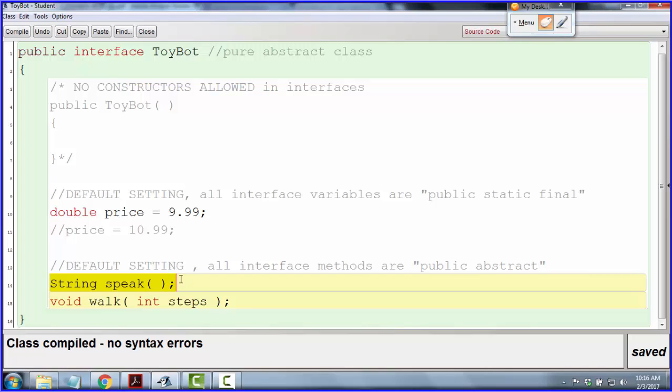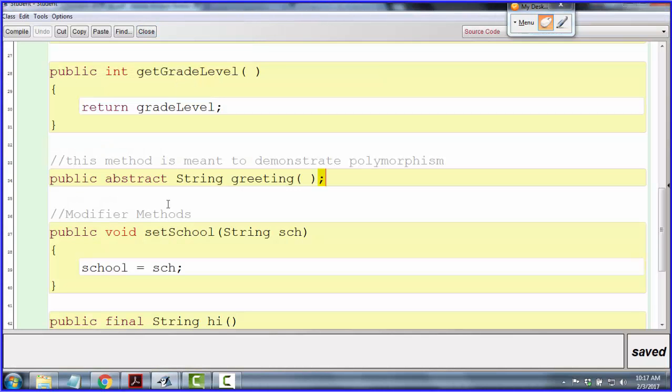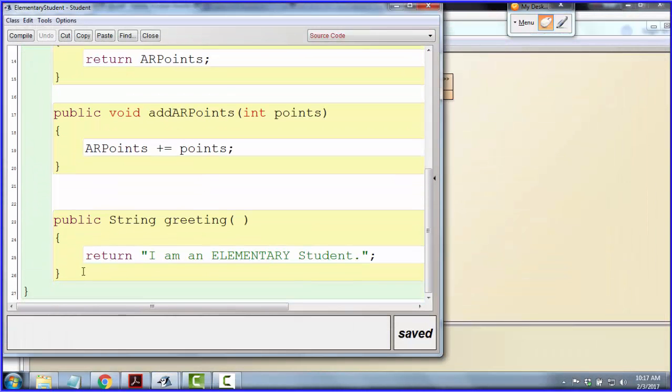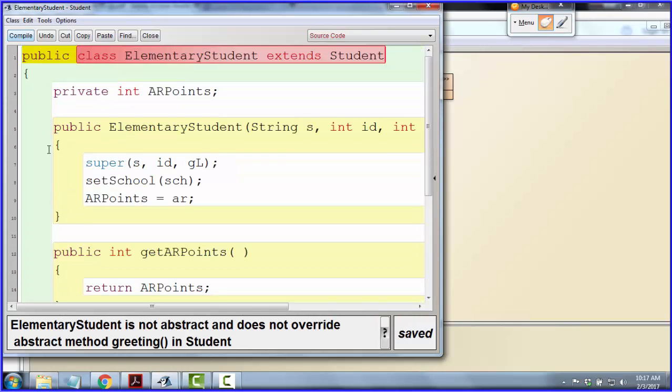That's it, okay? Now, another consequence of this is anything that's beneath this interface is going to be forced to implement these methods. You might remember that with the student class the other day. Once I made this method abstract, I forced all subclasses to have a greeting method. So in my elementary student, if I didn't have a greeting method, I couldn't compile anymore.